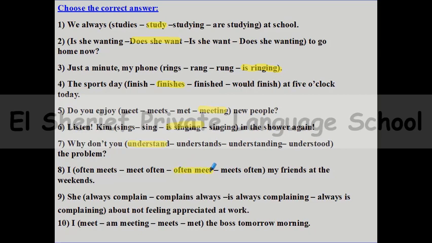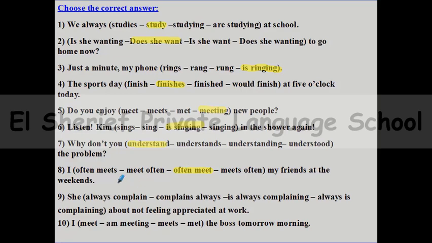By the way, don't forget the key words of present simple like always, usually, sometimes, often. All of these words, we can find before the main verb in the sentence. So like that, often meet. This is the main verb. I can put often, always, usually, or sometimes here before the main verb. And if there is verb to be in the sentence, we can add these words after verb to be. I can say, I'm always late, or she is always lazy. So if there is am, is, are in the sentence, you will add the keywords after verb to be.